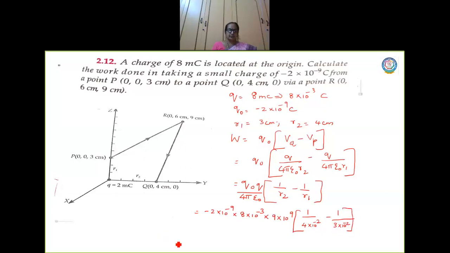So when I simplify this, I will have the value of work done to be 1.2 joule.